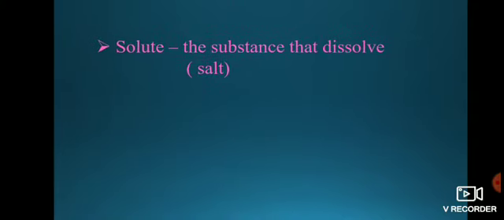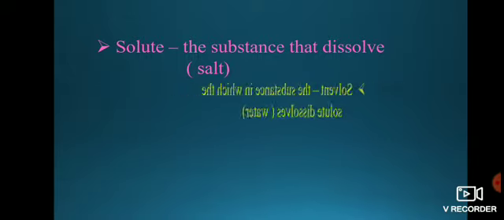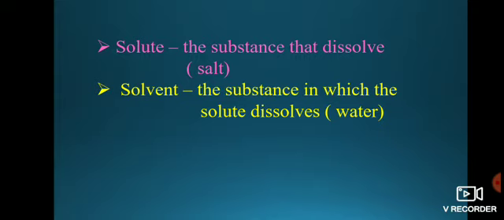Okay. So solute, the substance that dissolves. What are we going to dissolve into the water? Salt. Am I right? So salt will be your solute. So what is meant by solute? The substance that dissolves, that is the solute. Understood about solute? Now next one is solvent. Solvent means what? The substance in which the solute dissolves. It means we are going to dissolve salt into the water. So what will be the water? Water is a solvent. Remember this carefully.